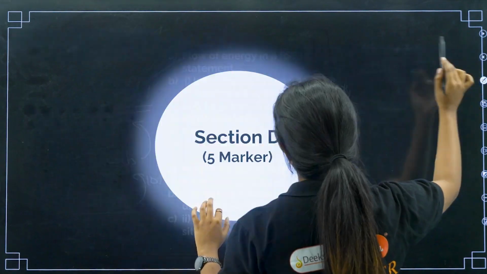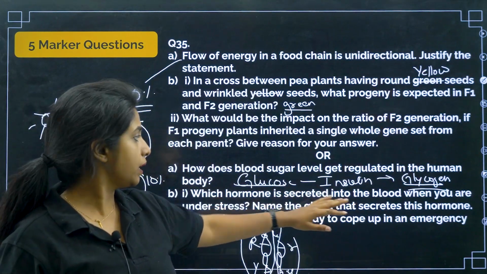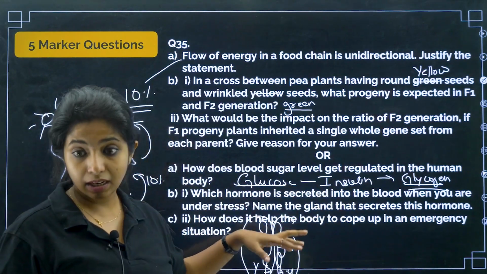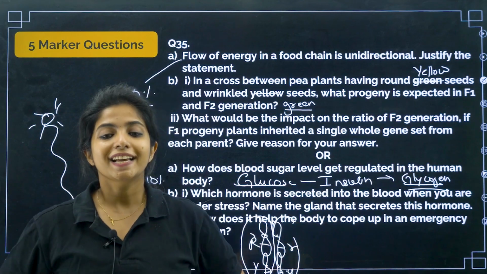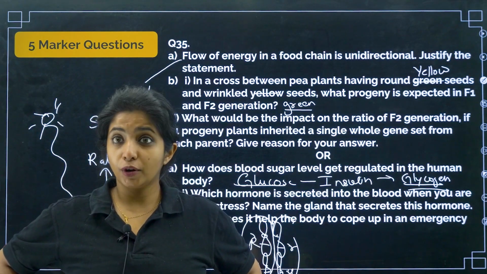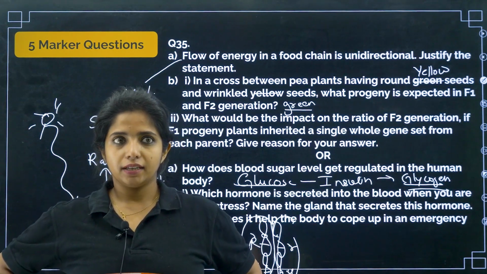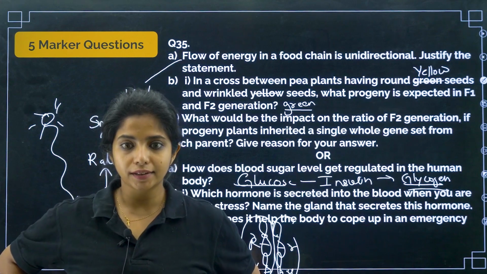Which hormone is secreted into the blood when you are under stress? Name the gland that secretes this hormone. It is when I am under stress. Okay. At this point of time, for example, a tiger is there in front of me. I'm very stressed. I'm scared. What should I do? Should I run away? Should I stand here? Should I fight back?